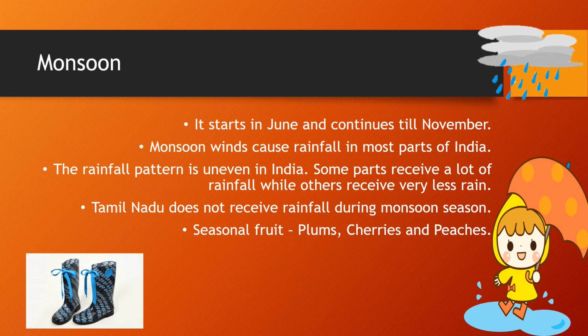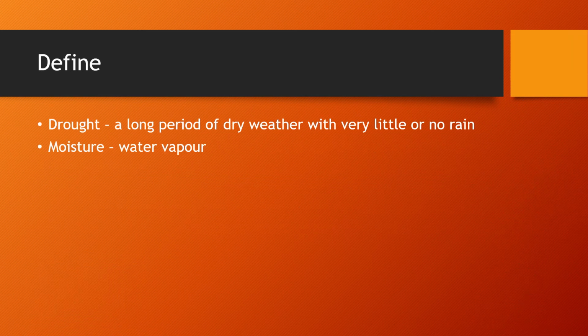Now we will see the definitions of this chapter. There are only two definitions in this chapter. The first one is drought. Drought is a very long period of dry weather with very little or no rainfall. So drought is when no rainfall is there for a very long time at a particular place.